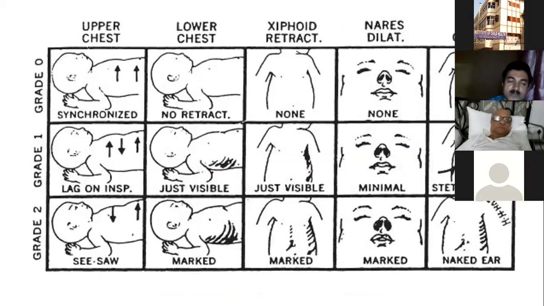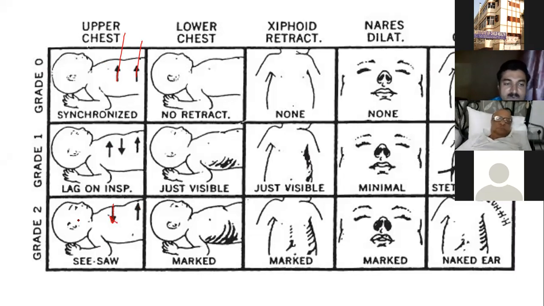So this is your Silverman score. This is your symmetric or synchronized chest movement as well as abdominal movement. With each act of respiration, your chest wall goes up, your abdominal wall goes up. But here there is lag on inspiration, and here there is seesaw. I have explained that the chest wall goes in and the abdominal wall goes up.